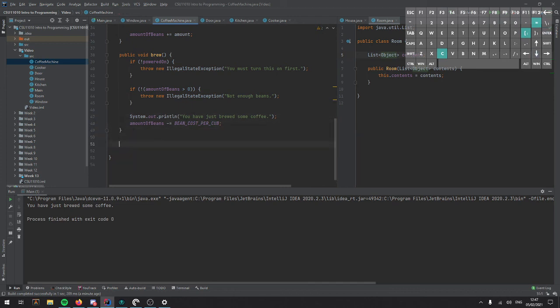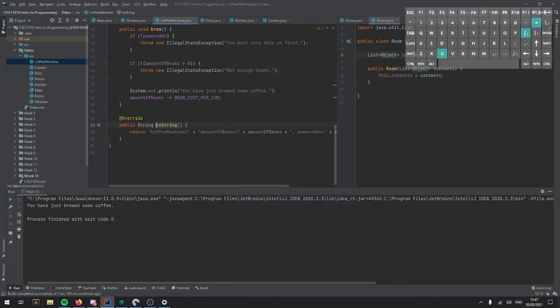But now we want to print out some information about our coffee machine. So we can create that by creating a toString method. So IntelliJ will automatically create one for us. So it'll create coffee machine, which is the name of the object, and then it'll open up some curly brackets and give us the values of each of the fields.